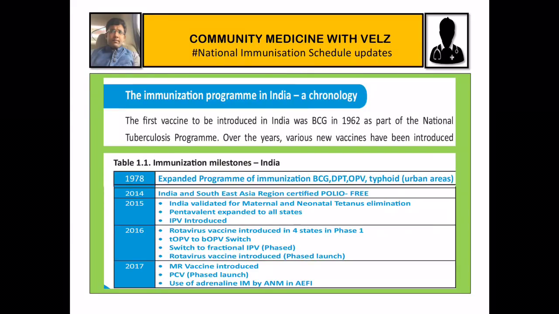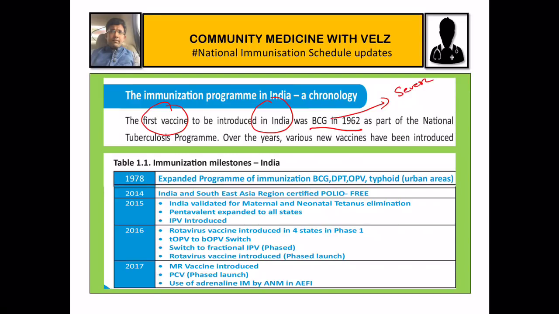So when you look at the history of this immunization program, the first vaccine to be introduced in the Indian immunization program was BCG in 1962. It mainly protects against severe forms of TB, like disseminated TB and TB of the CNS and so on. Over the years, various new vaccines have been introduced in our schedule. This schedule was first known as the Expanded Program of Immunization or EPI.